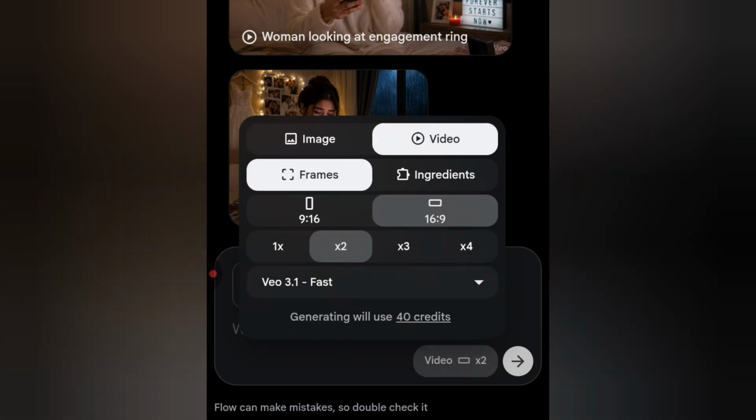We had already created our image using ChatGPT, and also leave it to friends, because we're going to use our image to create our video. So the aspect ratio, you can leave it to 16:9, because you are creating a TikTok video, again a YouTube video. To maximize our credits, we are going to turn this one to 1x, so that we use only one to generate one video.